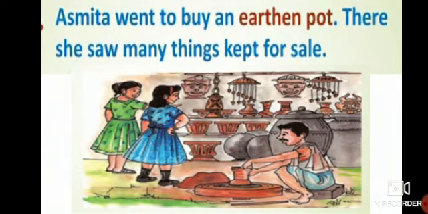Also there is a man, a potter. Why is he known as a potter? Because he makes pots. So the potter is making earthen pots and also other things which we can see in the picture. And for what purpose is he making them? He is making them to sell, for sale.